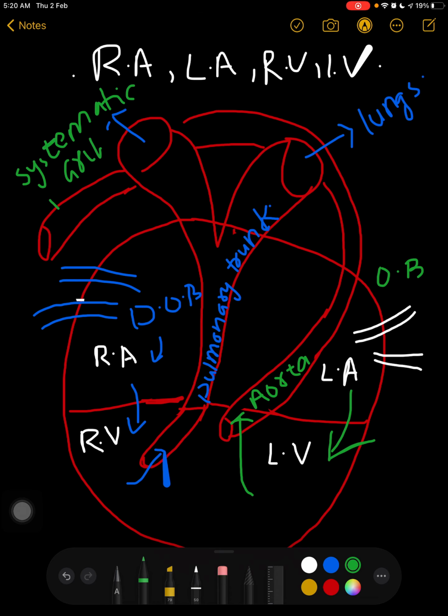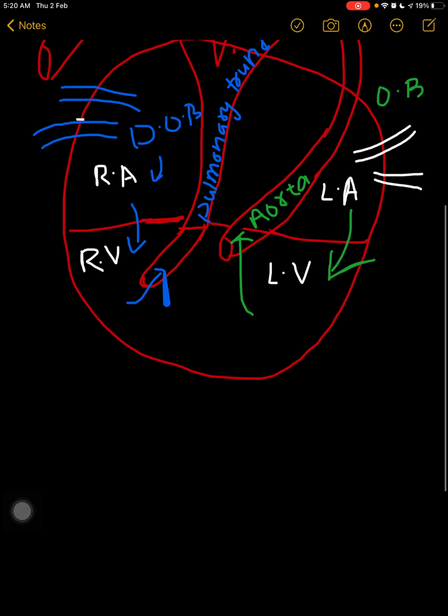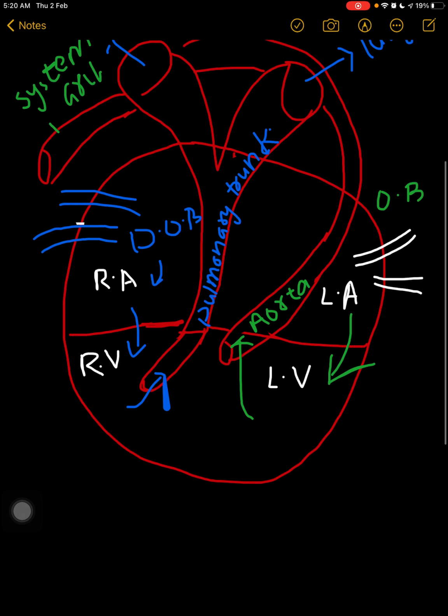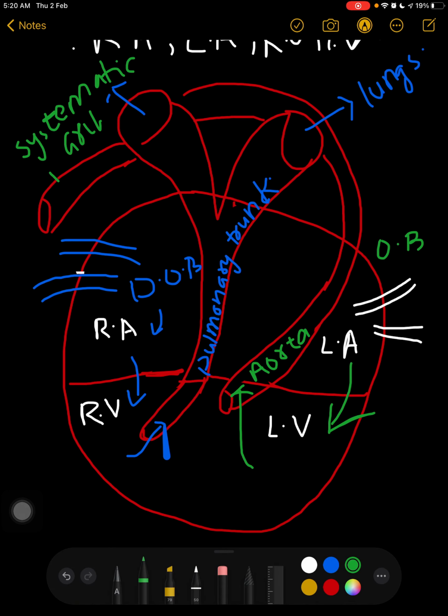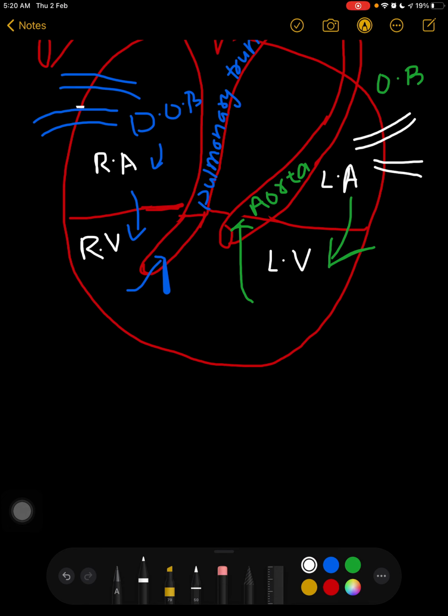One thing important to know, which can be asked in MCQs, is the location of the systemic arch. As you can see over here, the systemic arch is present on the right side. So we'll write that in birds plus crocodile, crocodile also has four chambers.